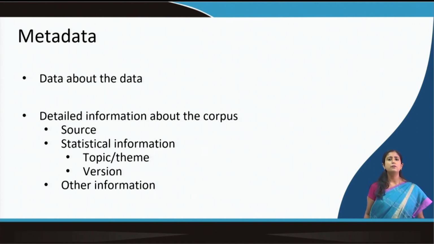All types of information have to be there. That can be taken as part of annotation, but it is not tagged with the sentence, and that information is important.